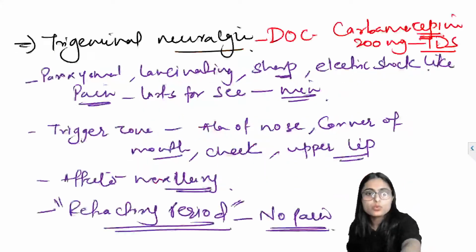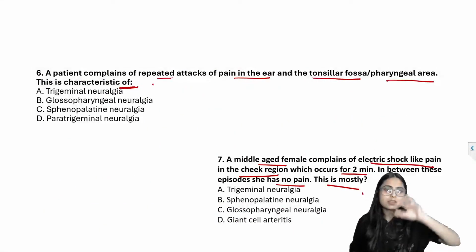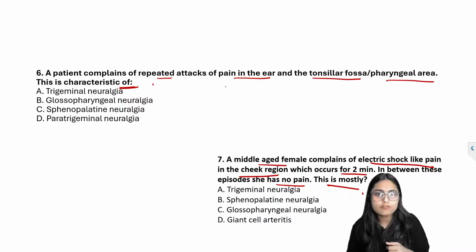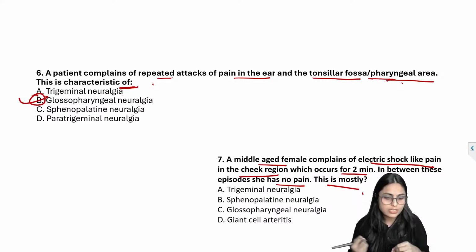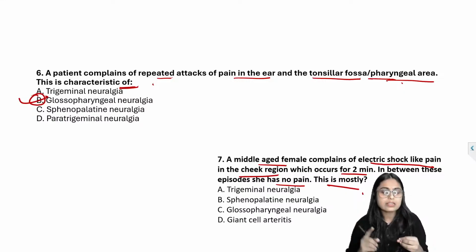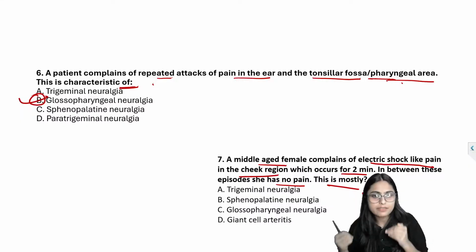So whenever you are asked about repeated attacks of pain in the ear and tonsillar area or pharyngeal area, you mark the answer as glossopharyngeal neuralgia. Moving on to question number 7.